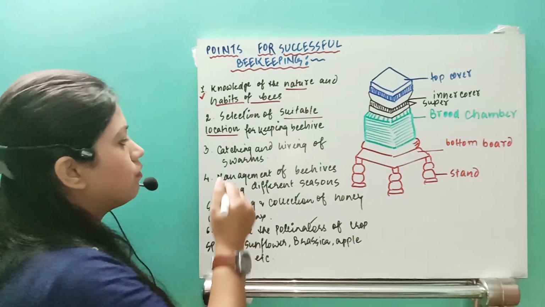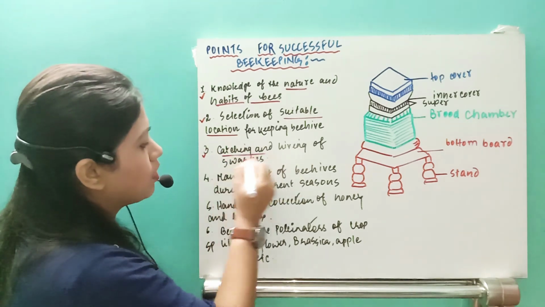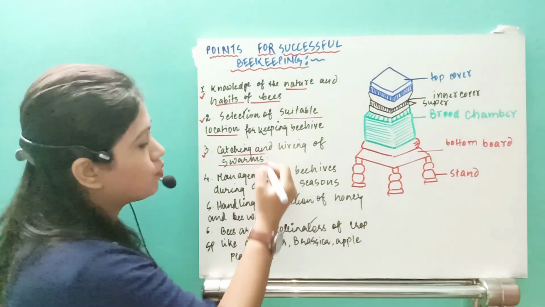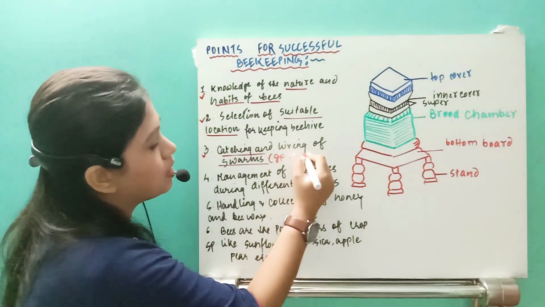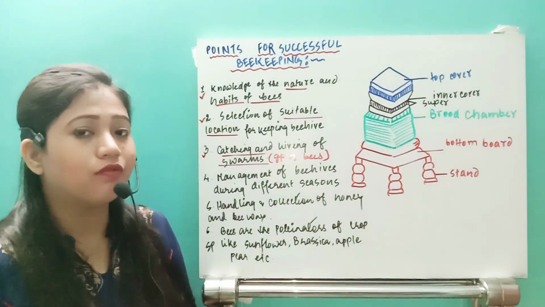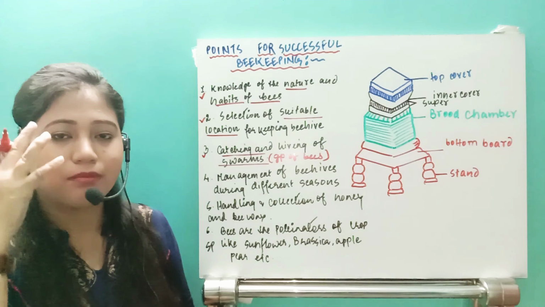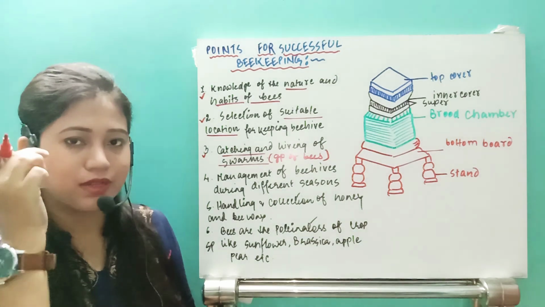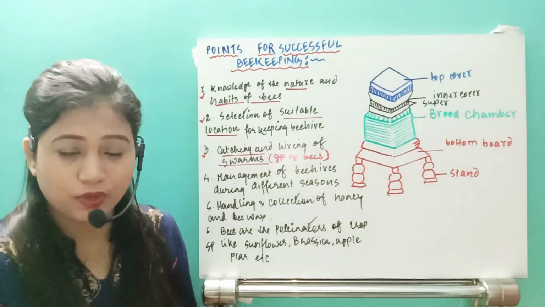Next, the third point you need to know is catching and hiving of the swarms. I already told you what swarms are. Swarms means a group of bees. So how do we need to catch them? Because they are going to sting you, and suppose a honeybee stings my face, then this face is going to swell, right?